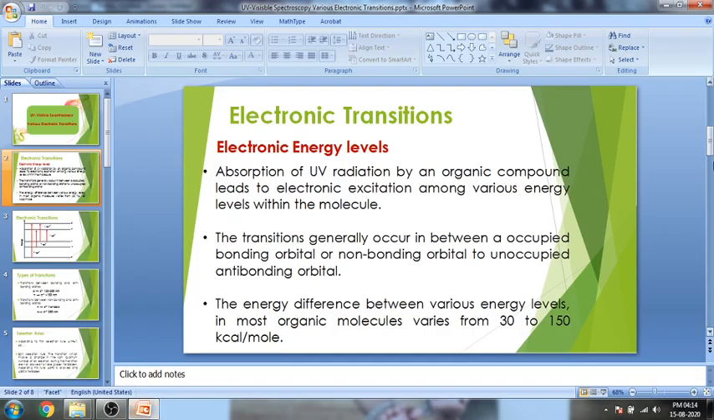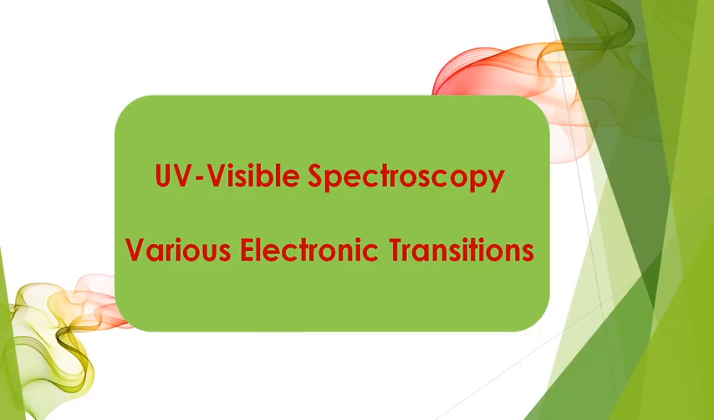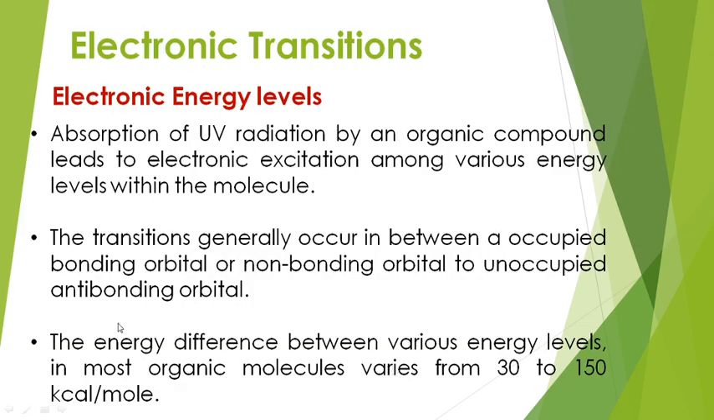Welcome students. Our today's class is about electronic transitions involved in UV visible spectroscopy. As we know, when electromagnetic radiation in the form of UV radiation interacts with an organic molecule, some amount of energy gets absorbed by the molecule and the rest of the radiation can be transmitted out.